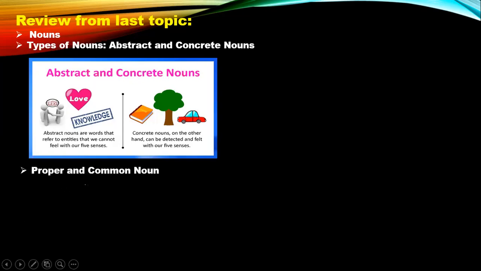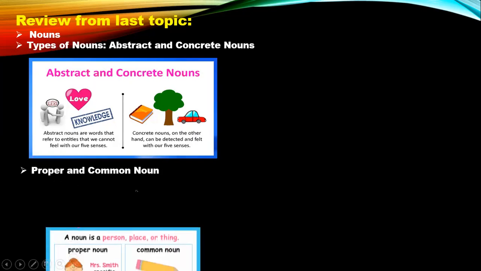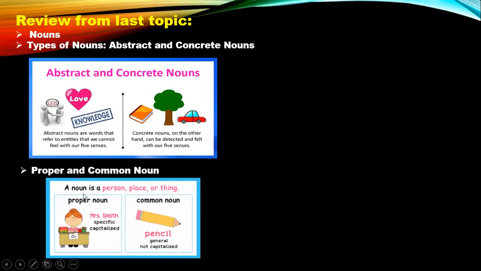Okay. Proper and common nouns. This was another type of noun: there are either proper nouns or common nouns. Now, what are they? As you all know, a noun is the name of a person, place, or thing. A proper noun will be like Mrs. Smith. The first letter will be capitalized, and this is the name of a specific person or a particular thing.